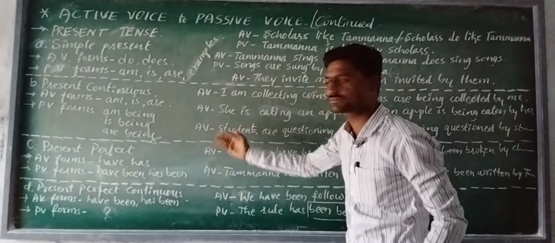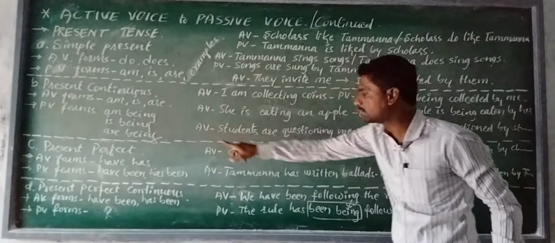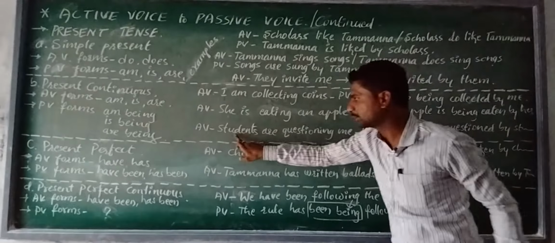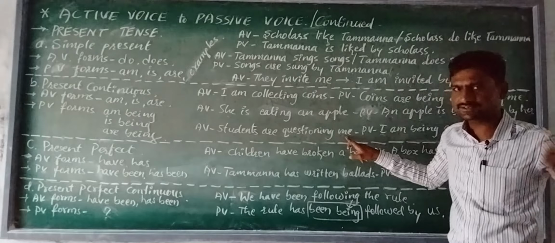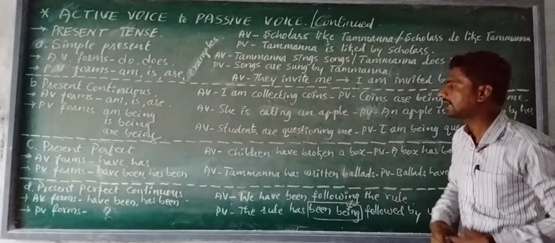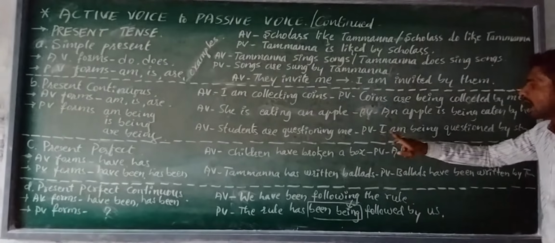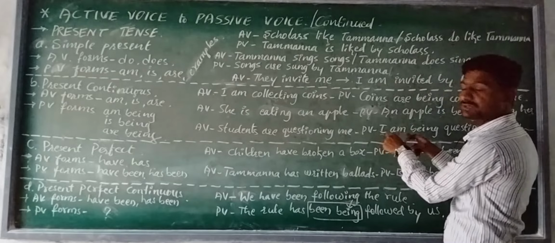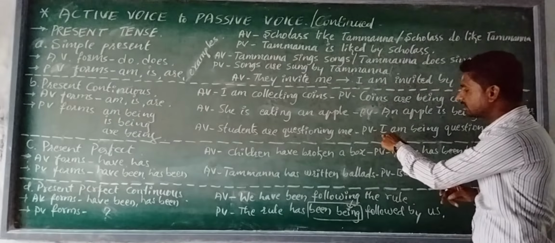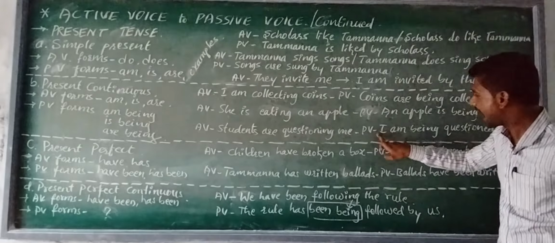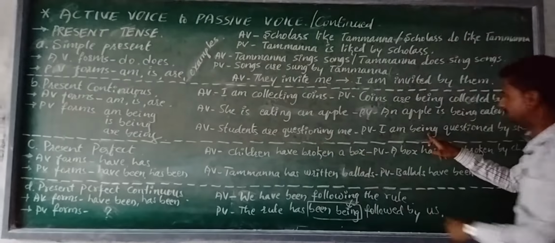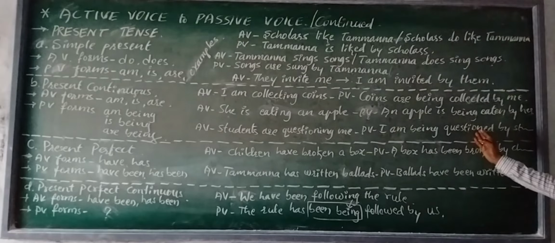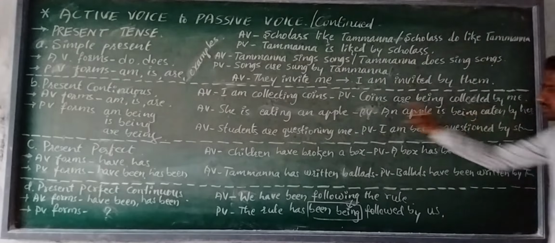Look at the third example of this statement in present continuous tense, active voice. Students are questioning me. Once again, students are questioning me. This is the statement made in active voice, and the passive voice is I. Me, when me is shifted in the place of subject in passive voice, it turns as I, then it does take the helping verb of am. I am, then instead of ing, being, then the verb 1 remains there and it is shifted as questioned, verb 3. I am being questioned by students.